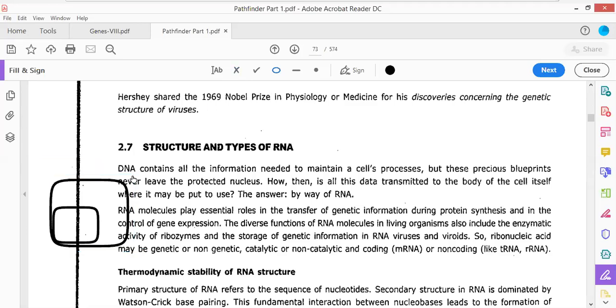Supposing I'm trying to draw the DNA molecule here. Let this be the genetic material, the DNA which is present in a cell.